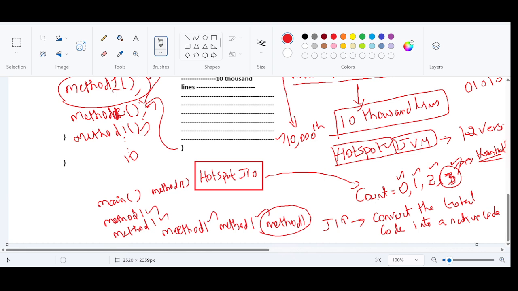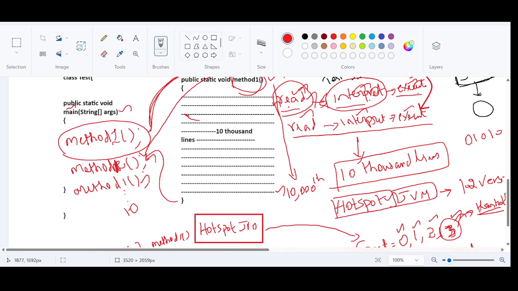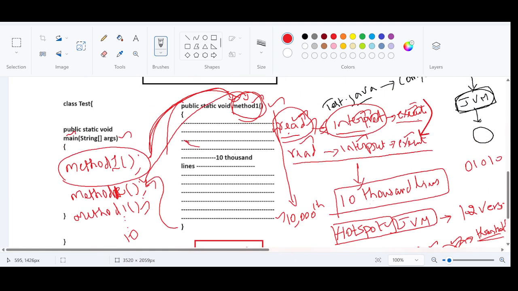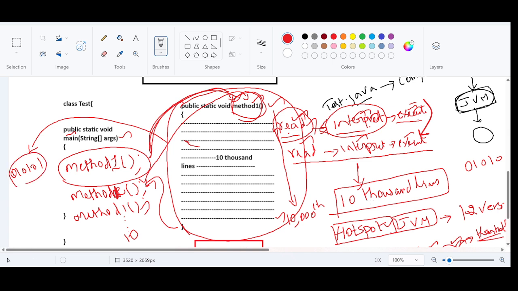The JIT compiler comes into the picture, and it will convert all of this method 1 into a single machine code. Let us say that the machine code is 010101. So what happens if this method is called for the 4th time or the 5th time?